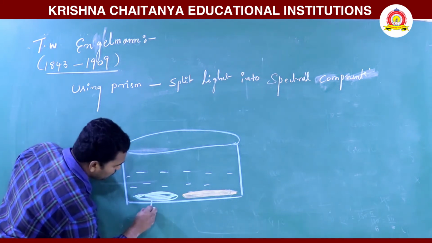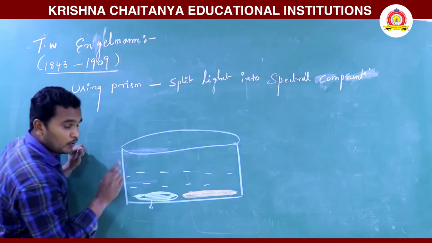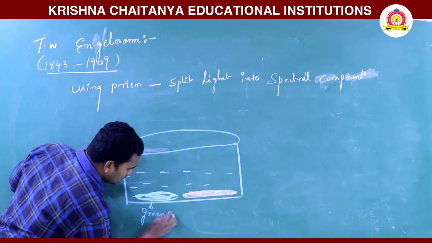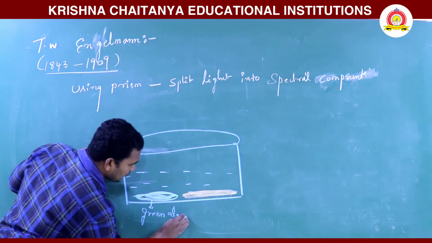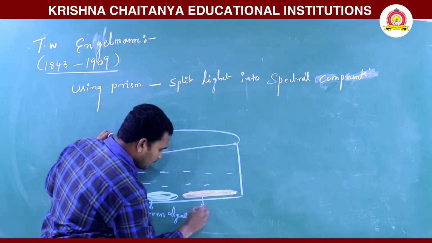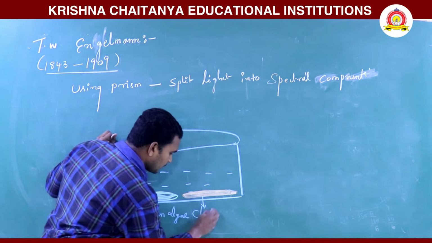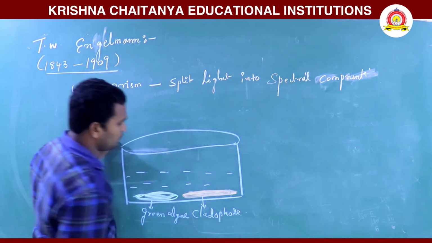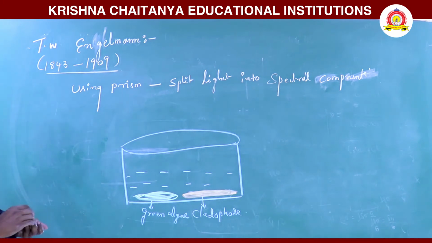Mainly they used two photosynthetic organisms: one is green algae, and another one is Cladophora. So these two are the photosynthetic organisms they used.